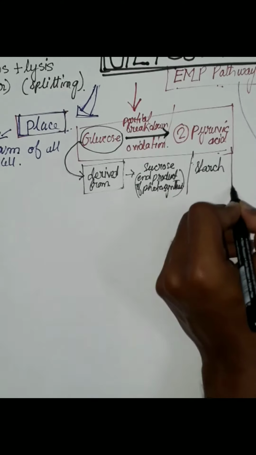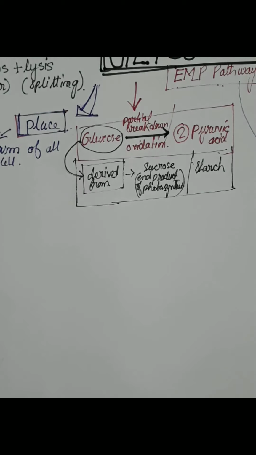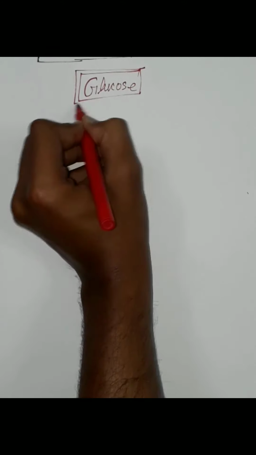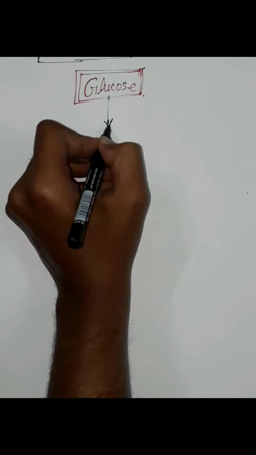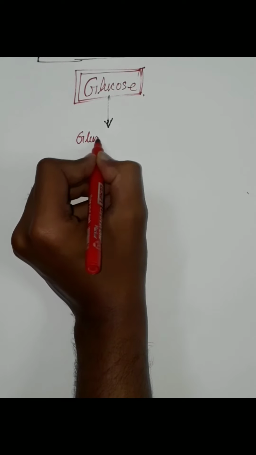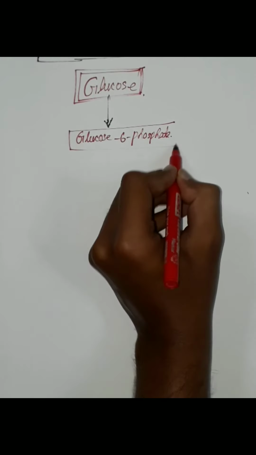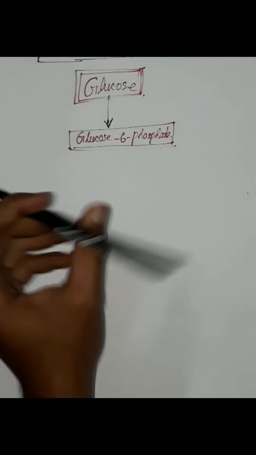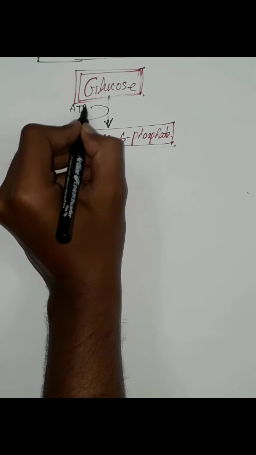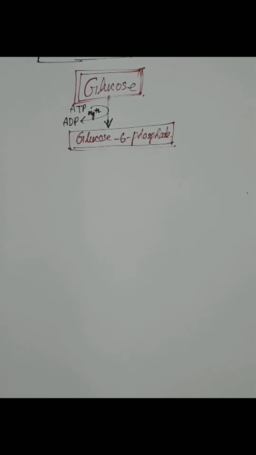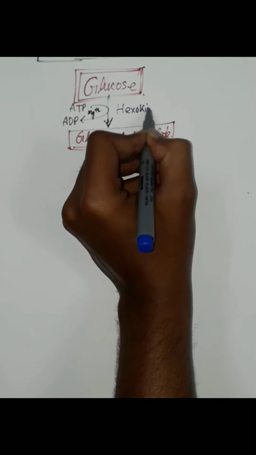Now we will discuss the steps of glycolysis through which glucose is converted into the final end product, pyruvic acid. In the first step of glycolysis, glucose is converted into glucose 6-phosphate. The 6 carbon of glucose is phosphorylated in this step. One molecule of ATP is converted into ADP. Mg2+ ion is also required, and the enzyme required in this step is hexokinase.